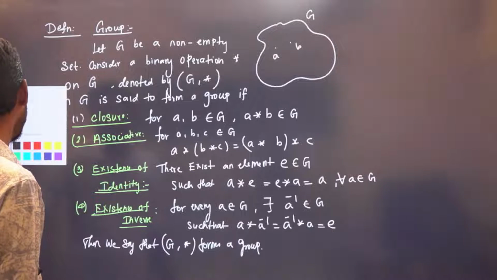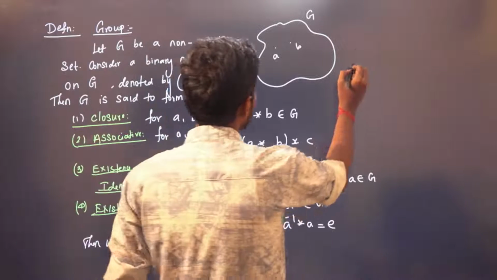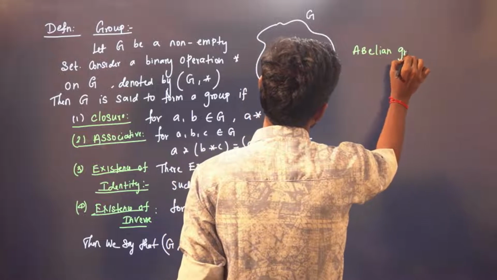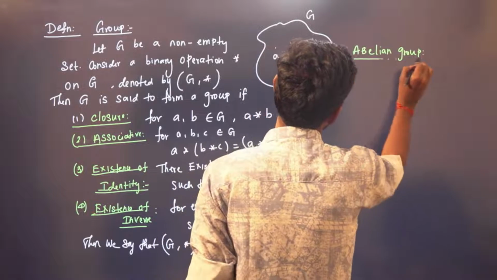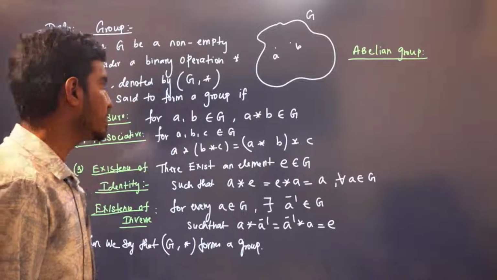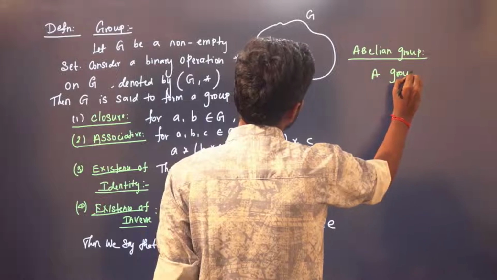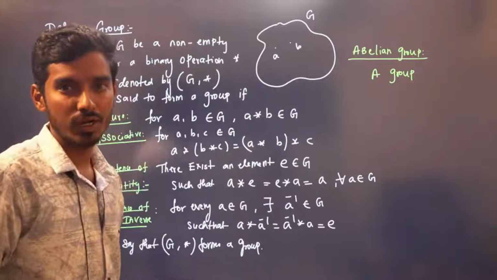I'll also introduce the definition of an abelian group. A group G is said to be an abelian group. See, first it has to be a group, right? So it has to satisfy these four conditions.